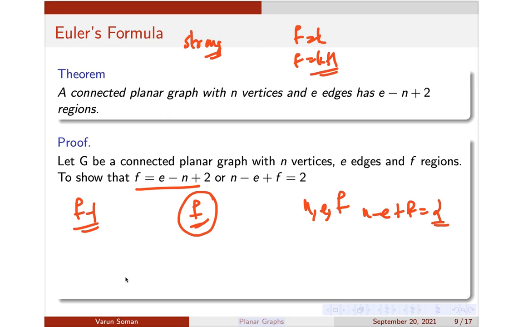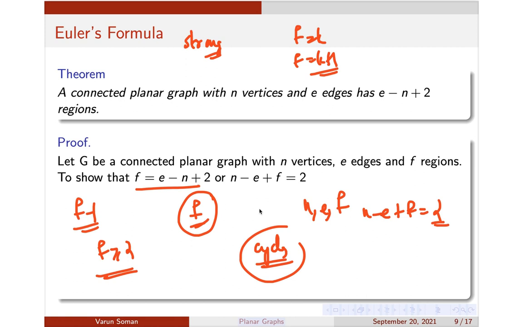By assumption we have already proved it for f is equal to 1, so I will assume that f is greater or equal to 2. Now since f is greater or equal to 2, obviously this graph would contain cycles or circuits, because the f is equal to 1 case is already covered earlier. Since the graph contains more than one region, obviously the graph would contain cycles. If there was no cycle, it would just be a tree, and in that case f is just 1. So I will assume that f is greater or equal to 2, so it contains a cycle.